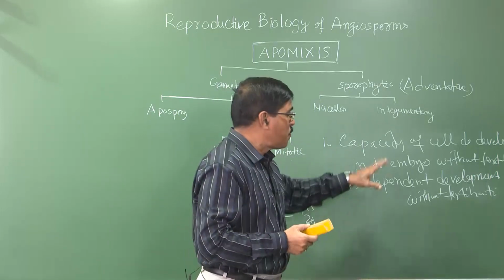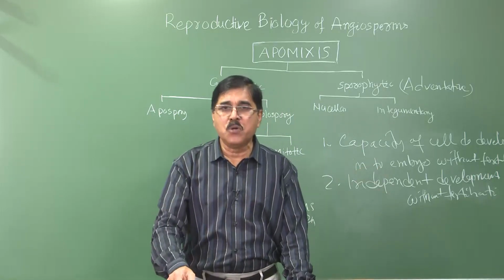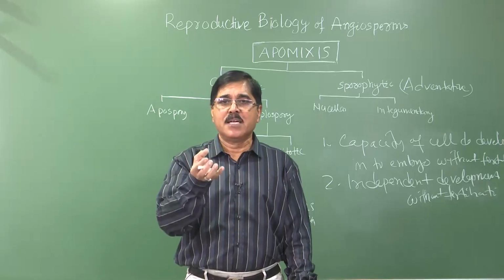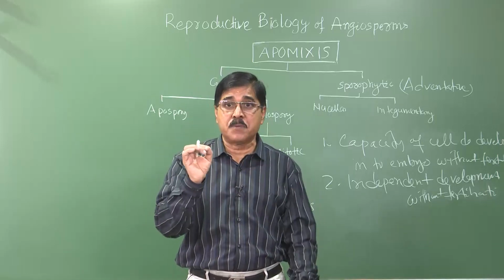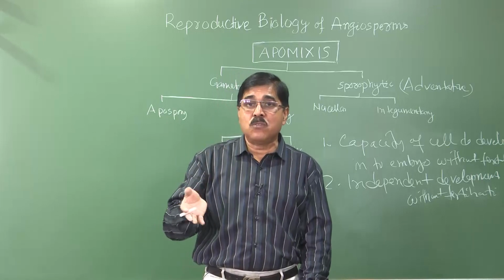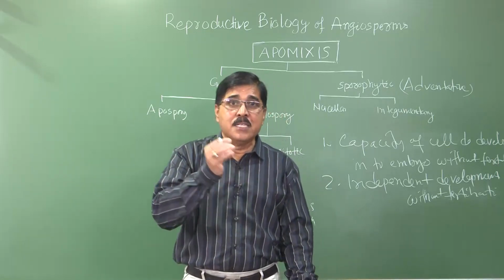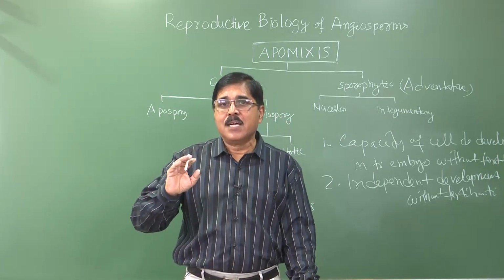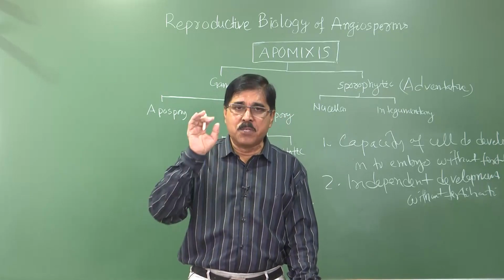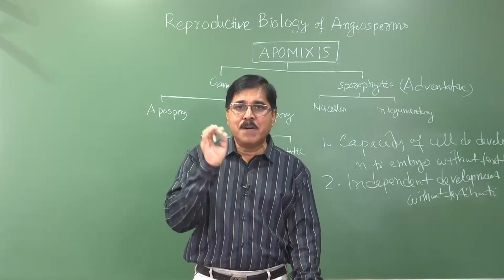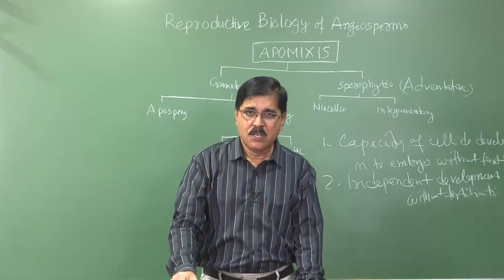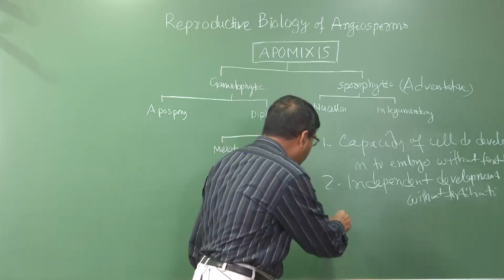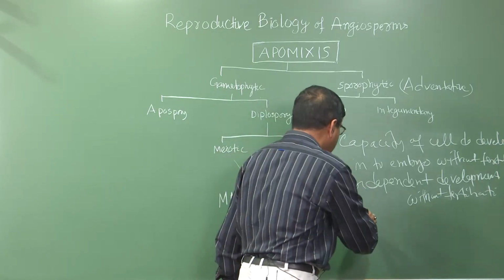Then sometimes endosperm is also produced automatically. When the embryo is produced the endosperm is required, because the embryo needs food from the endosperm. So when there is no fertilization there is no endosperm, so either this embryo without fertilization may stimulate endosperm formation, or the endosperm will be developed, or it will regenerate.